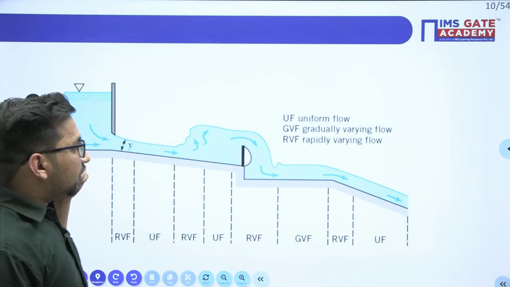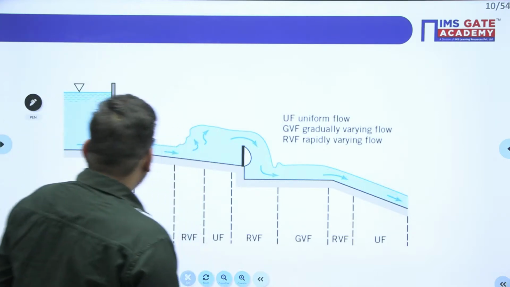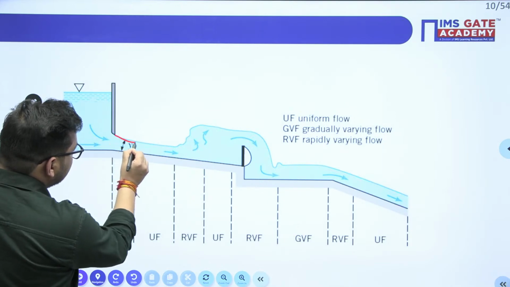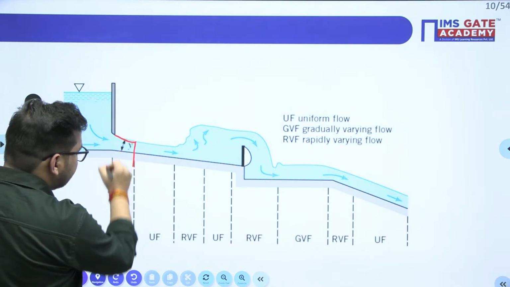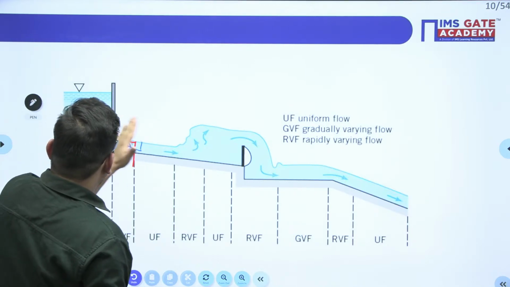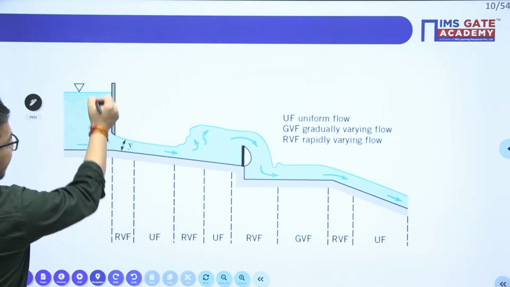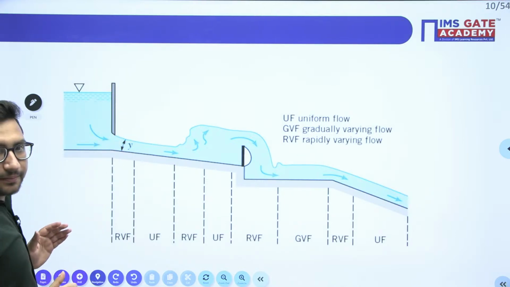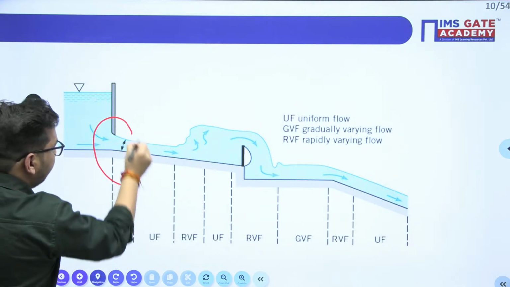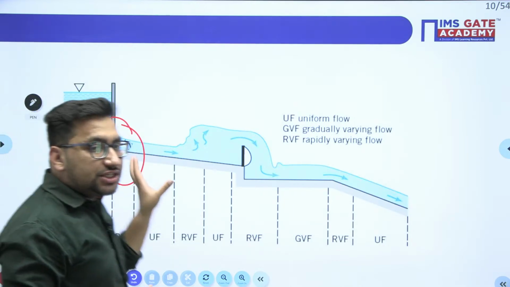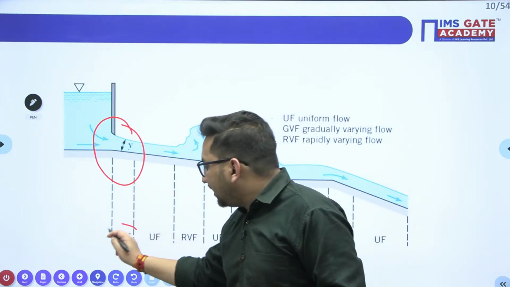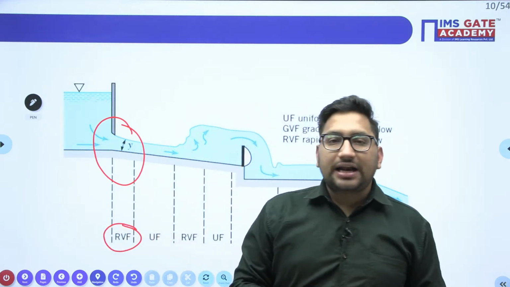Here in this diagram also you can see, if the depth of flow is changing gradually. In this particular portion you can see the depth of flow is changing gradually. Here the depth of flow is very high, and after that it is suddenly changing. So in this portion you see a rapid change in the depth of flow, yes or no? So this will be your rapidly varied flow.